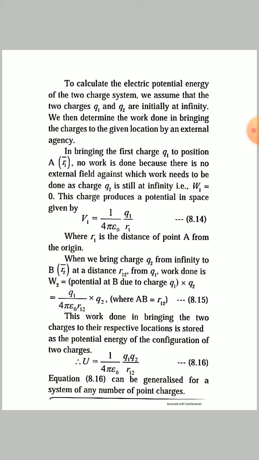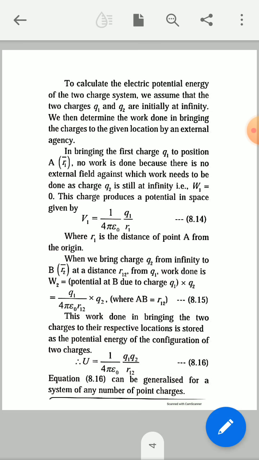So W2 equals 1 upon 4 pi epsilon 0 into q1 upon r12 into q2. This is equation 8.15.